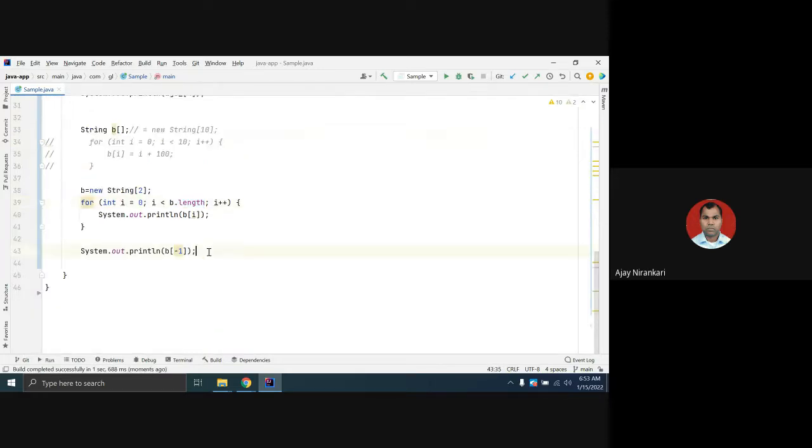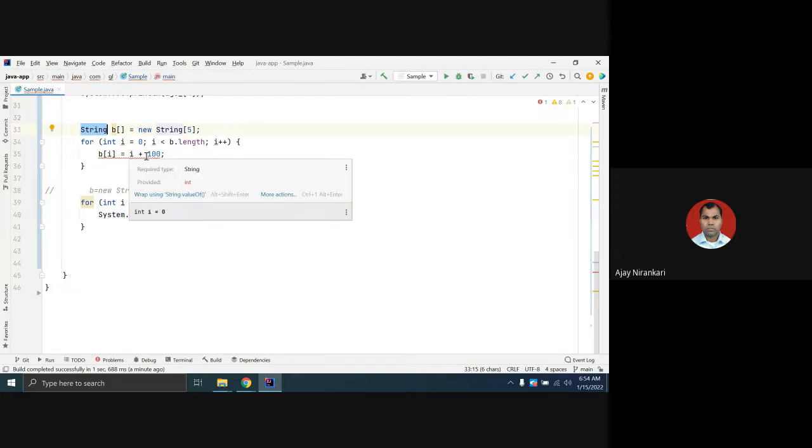One way instead of a for loop is that generally, let's see, here we can initialize some value. Let us just comment it out here, and here I say equals, instead of 5, always use b dot length. Here you notice that the compiler is not happy because b is of data type string, and here you are assigning an integer value. So an integer value cannot be assigned to a string value.